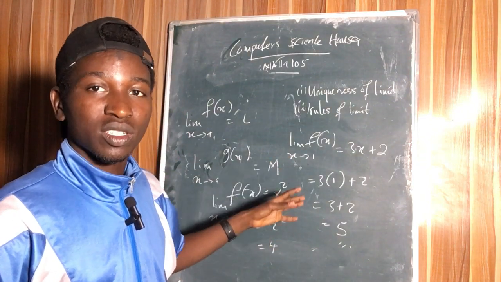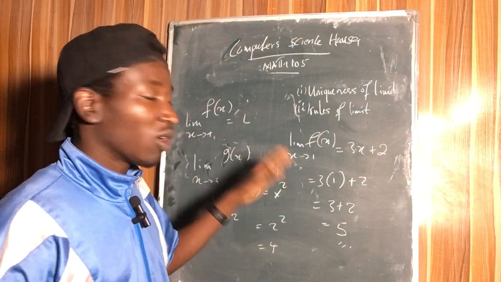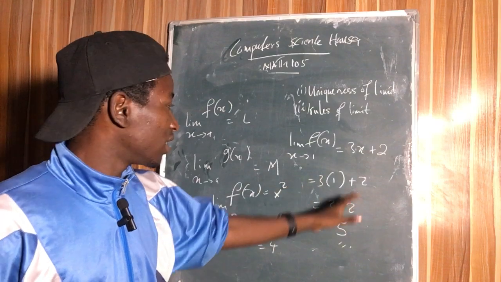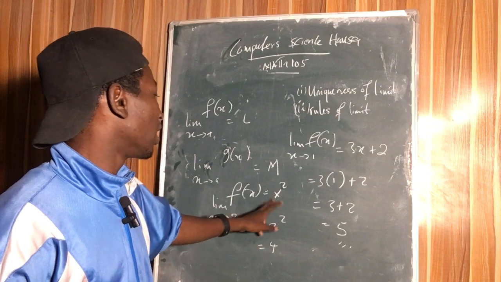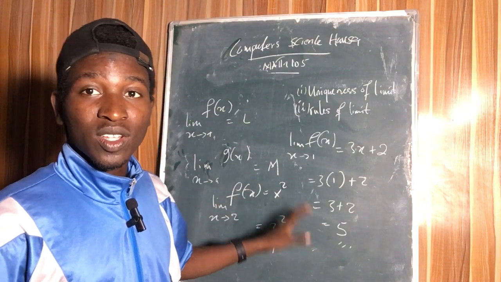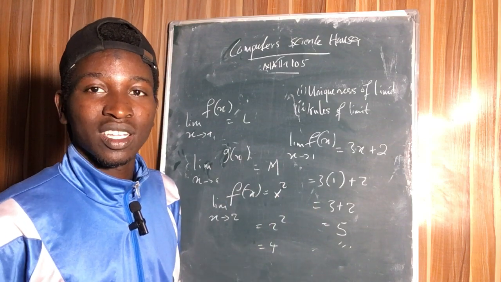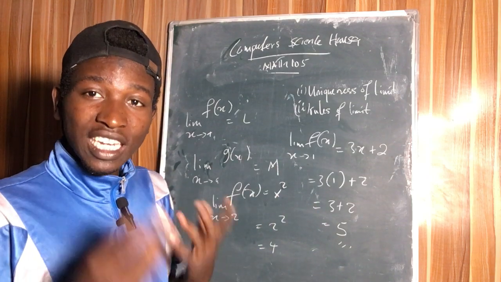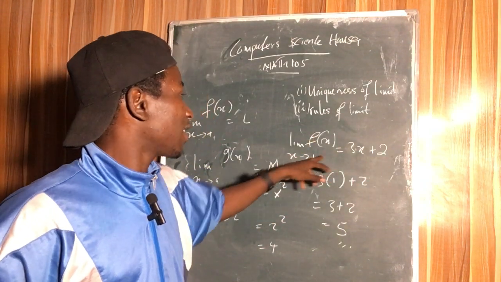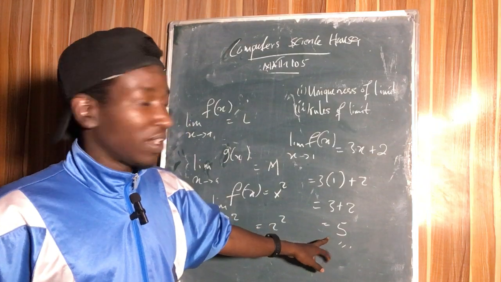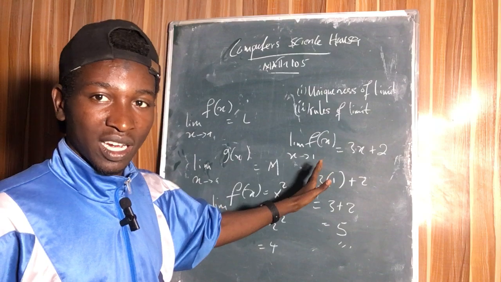This is the rule of what uniqueness of limit says. Whether you approach it from the left or from the right, you are always going to get 4 or 5 in these functions. So the limit is unique. This one's limit is also unique, whether from the left or from the right. That is what the uniqueness of limit theorem is talking about. I think with that you understand what uniqueness of limits is. If the function exists, then its limit as x approaches 1 is going to be 5. As x approaches 2 it will be different, but it is also unique.